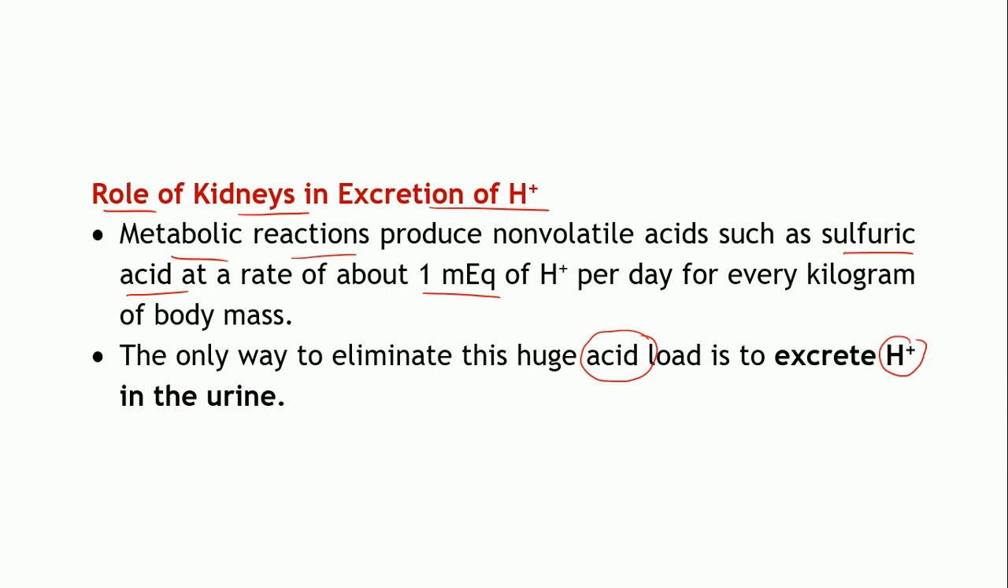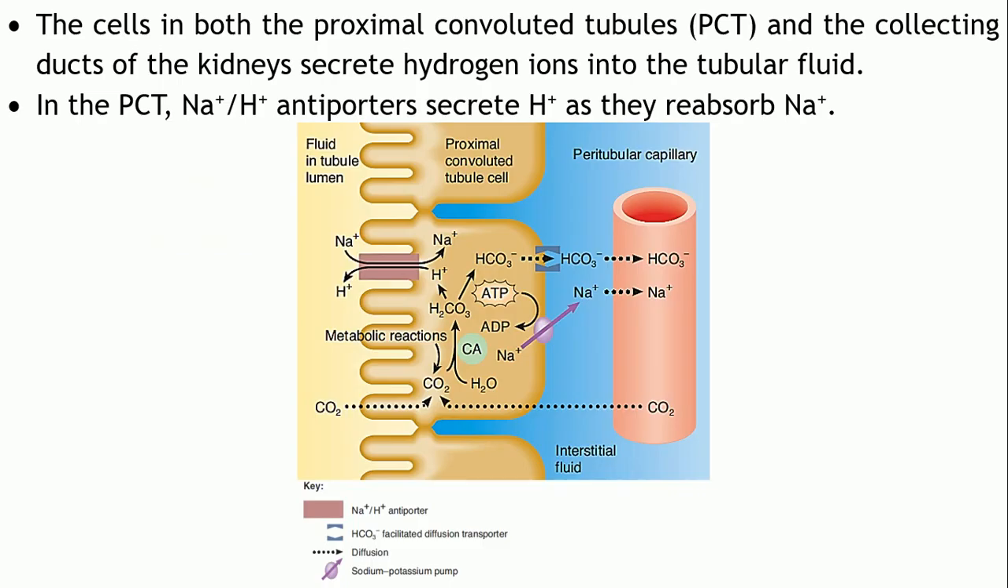So the most important way by which this H plus ion can be excreted is in the urine. As you are already familiar, H plus ions are secreted in the PCTs, the cells lining the PCTs. So you must be familiar with this. This is the tubular fluid. This is the cells lining the proximal convoluted tubules. This is the interstitial fluid, and that is the peritubular capillaries.